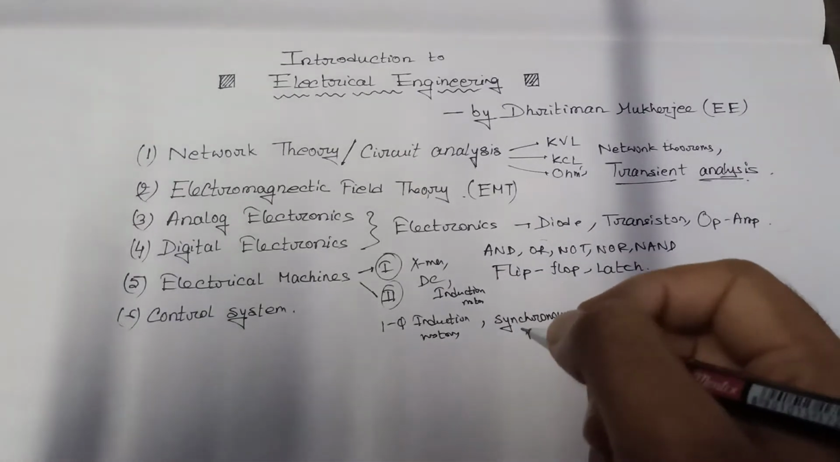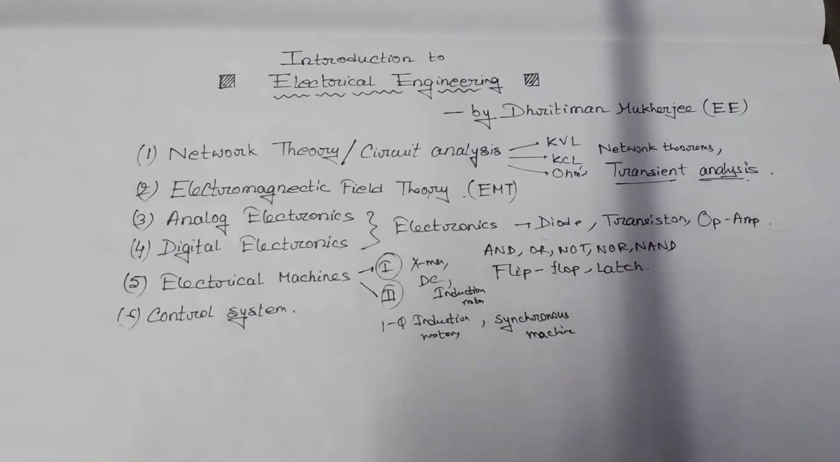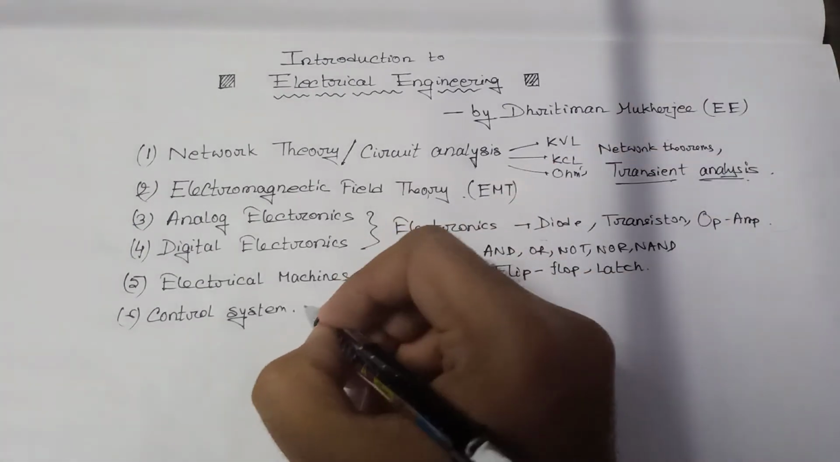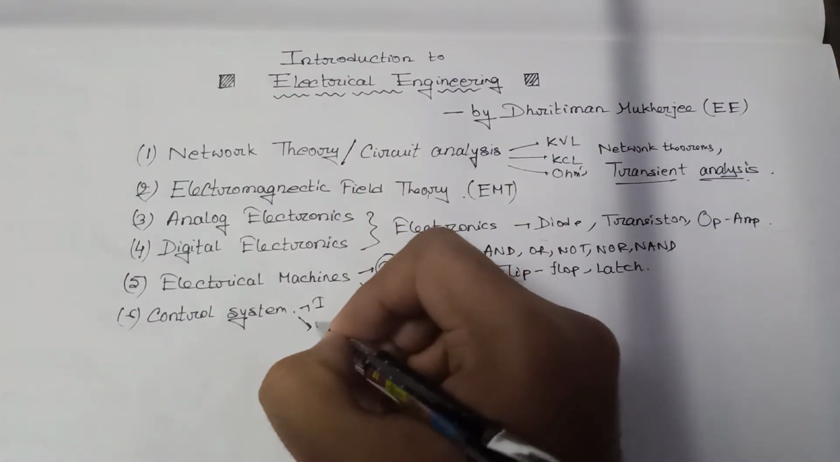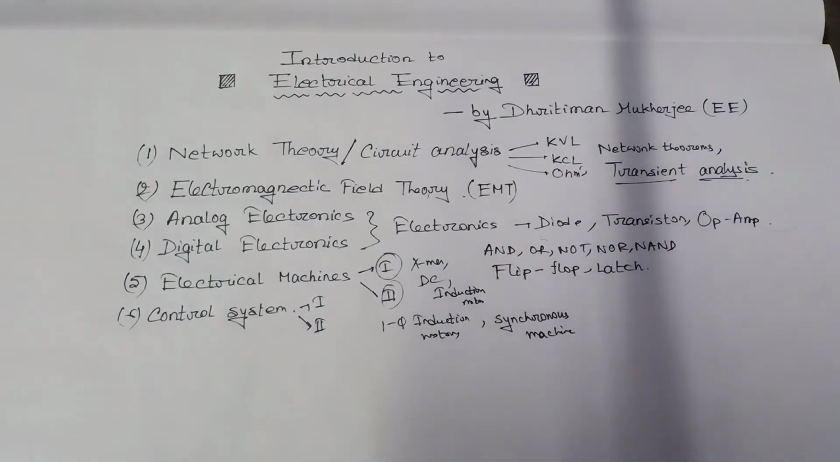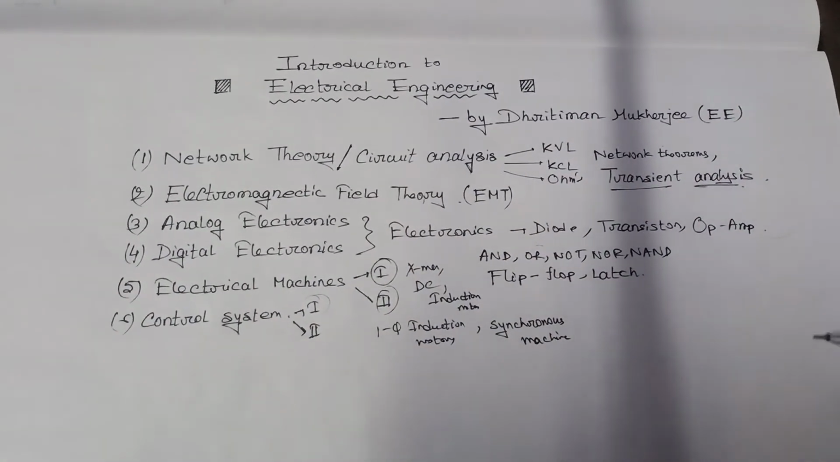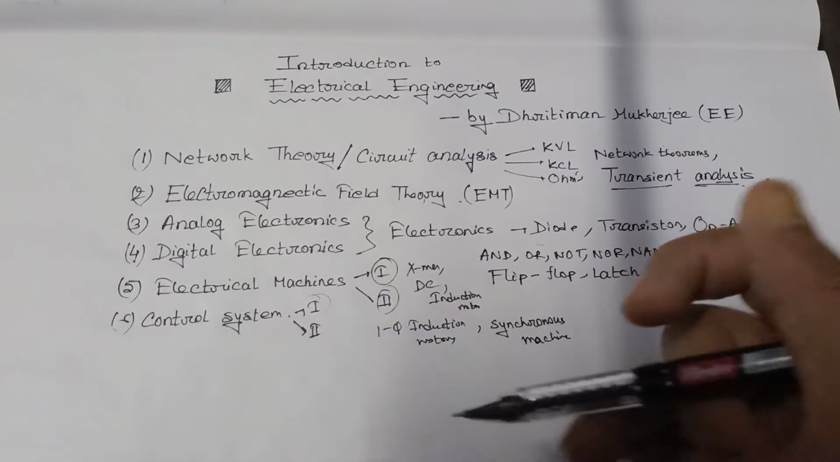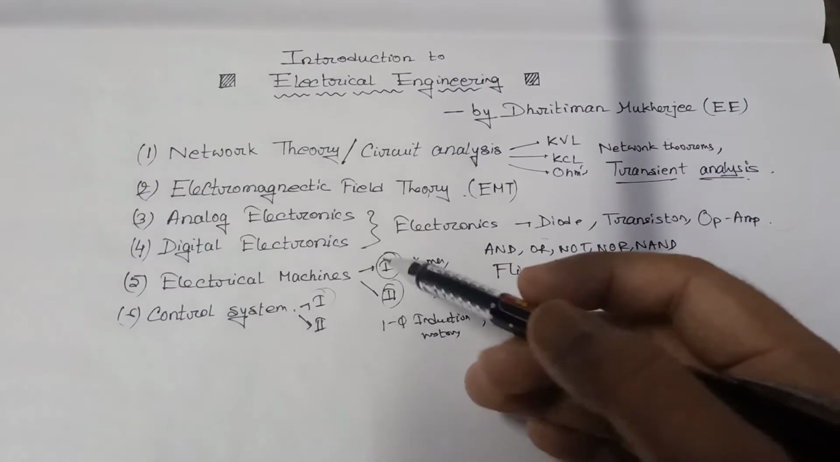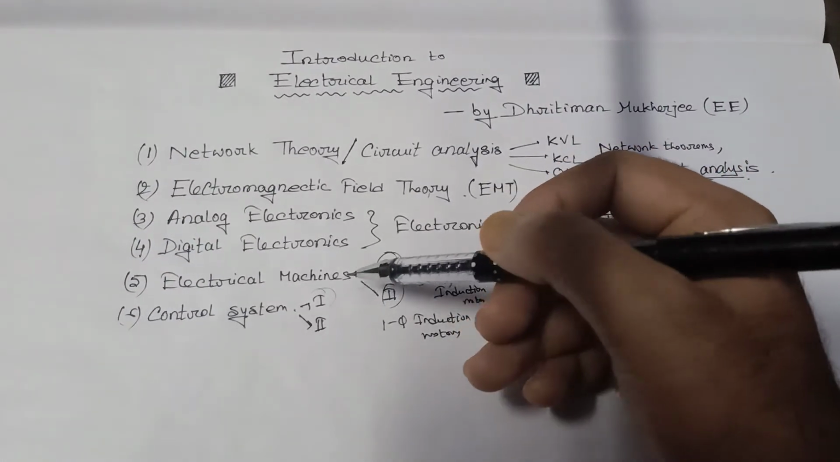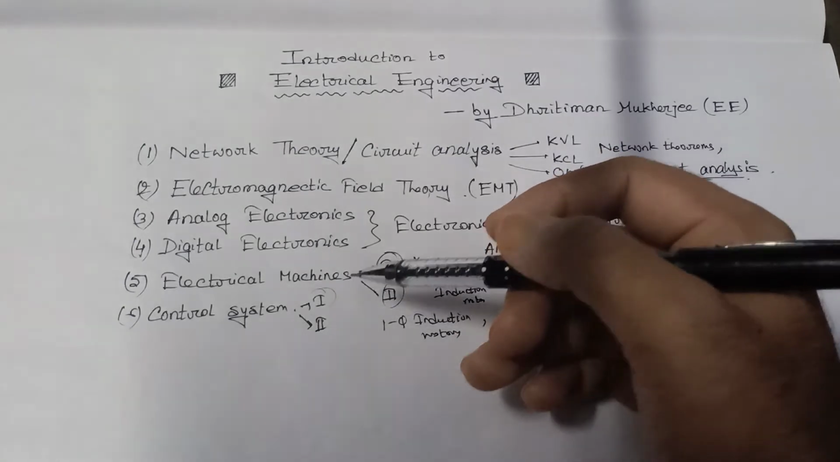Then the next subject is control system. The control system has two parts: control system 1 and control system 2. Control system 1 is about the introduction part of control system, the transfer function, and the analysis of closed loop transfer function and open loop transfer function. All these parts are here.